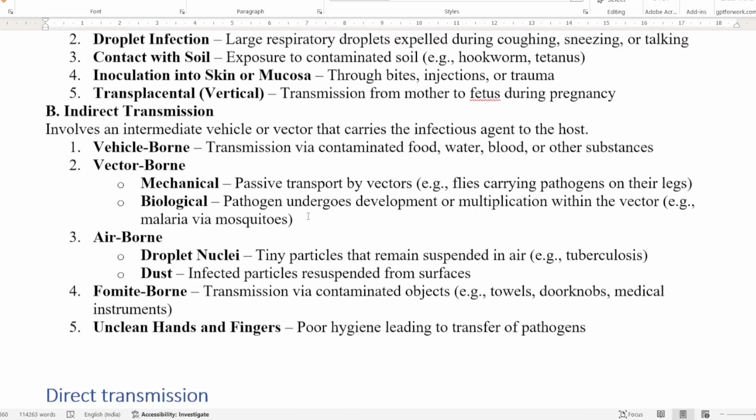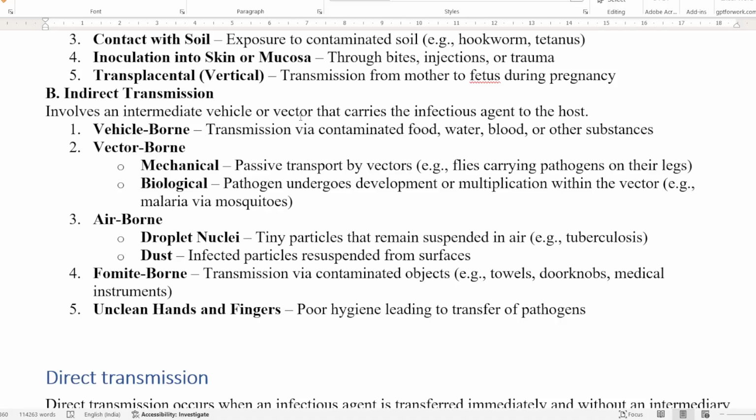Indirect transmission means a vehicle or a vector is involved that carries the infectious agent to the host, the human being. It can be vehicle borne. Vehicle means the transmission can be through contaminated water, food, blood or any other substance. It can be vector borne, that is mechanical or biological. Mechanical means passive transport by the vectors, for example flies carrying pathogens on their legs. Biological means the pathogen undergoes development or multiplication inside the body of the vector, for example malaria, which is spread through mosquitoes.